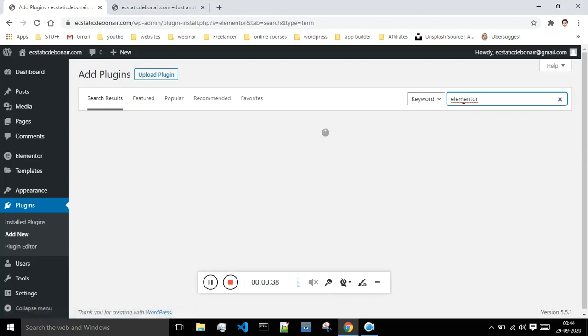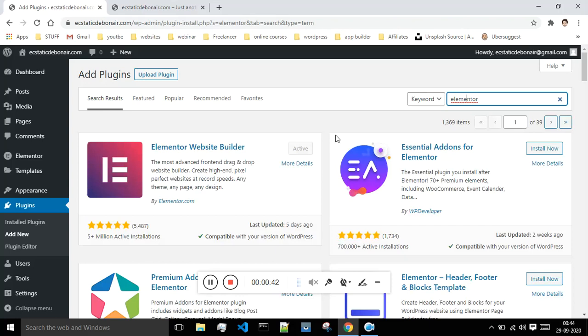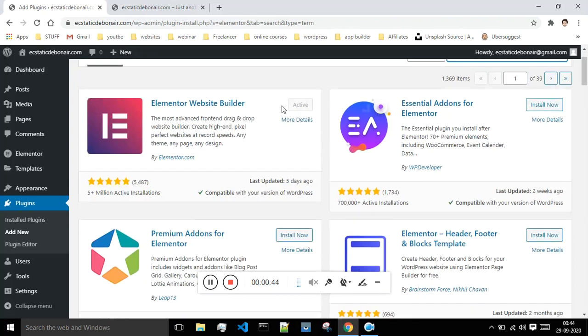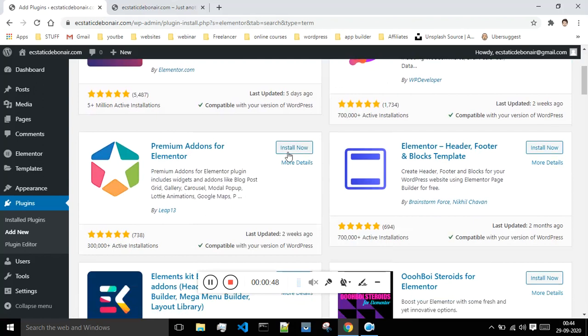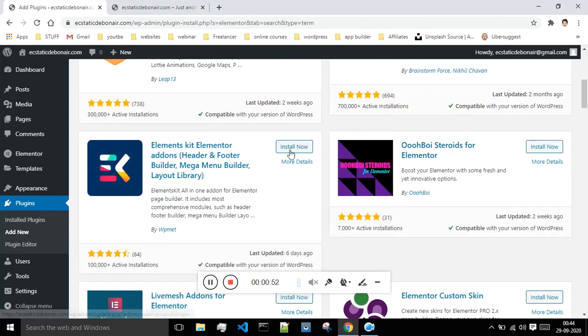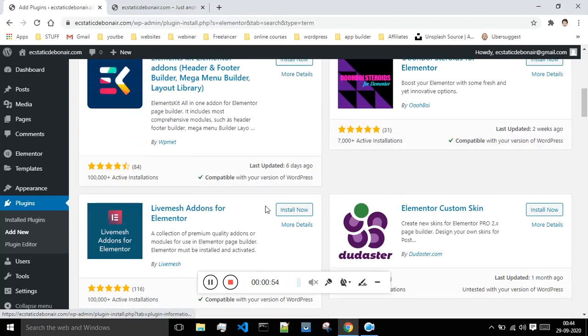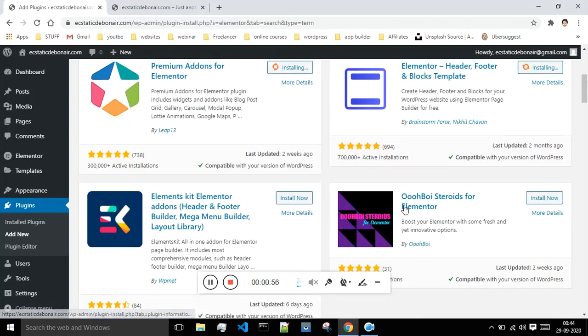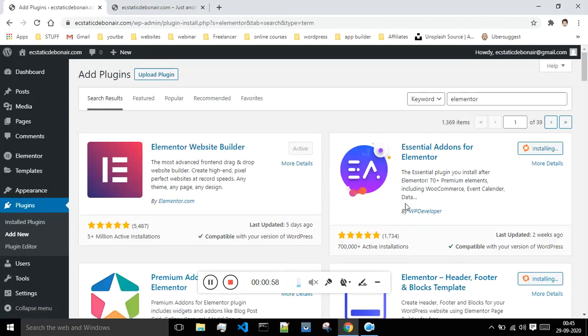Okay, so once you search for Elementor option, you will get some options. So you have to just click on this one and activate it. You just have to install this one also, then this one, and this one. Okay, so you have to install these few options present over here. So let this get installed, and once this gets installed, we just have to activate them.